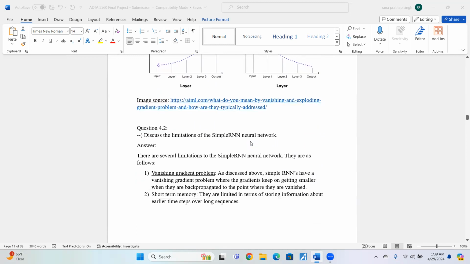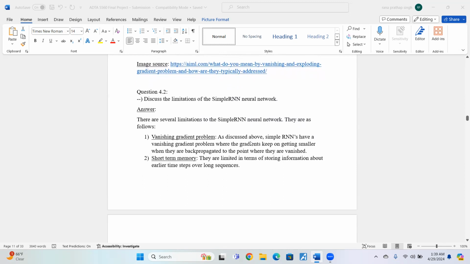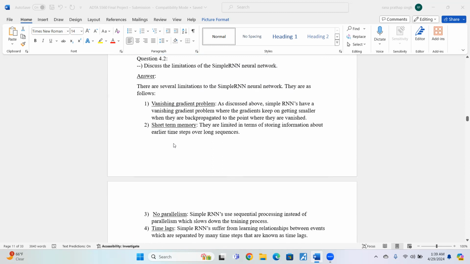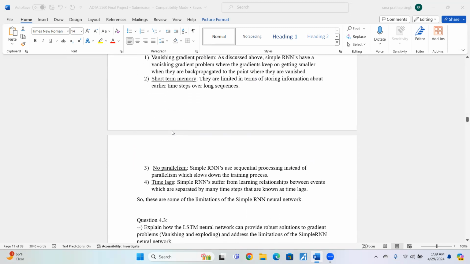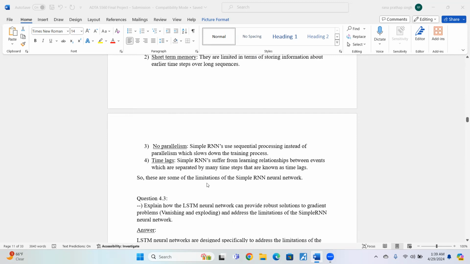So now we're going to discuss the limitations of the simple recurrent neural network. There are several limitations, as we can see here. We have already talked about the vanishing gradient problem. Now we're going to talk about short-term memory. Recurrent neural networks are limited in storing information about earlier time steps over long sequences. There is no parallelism. Simple recurrent neural networks use sequential processing instead of parallelism, which slows down the training process. There are time lags. Simple recurrent neural networks struggle to learn relationships between events which are separated by many time steps, known as time lags. So these are some of the limitations of the simple recurrent neural network.